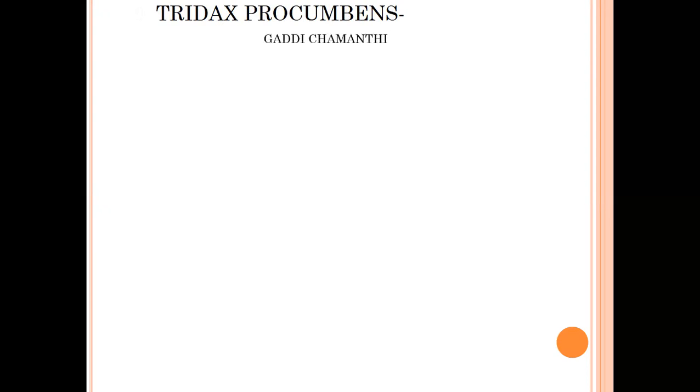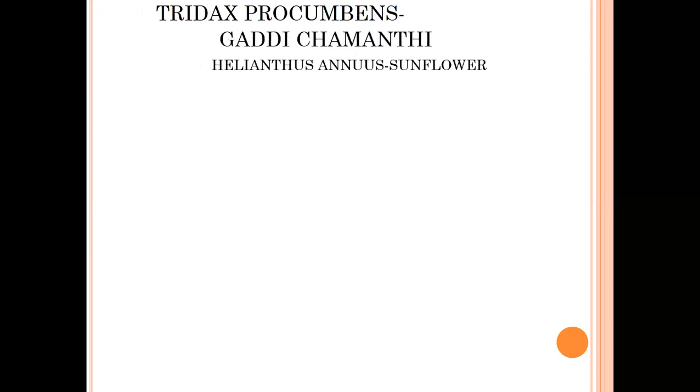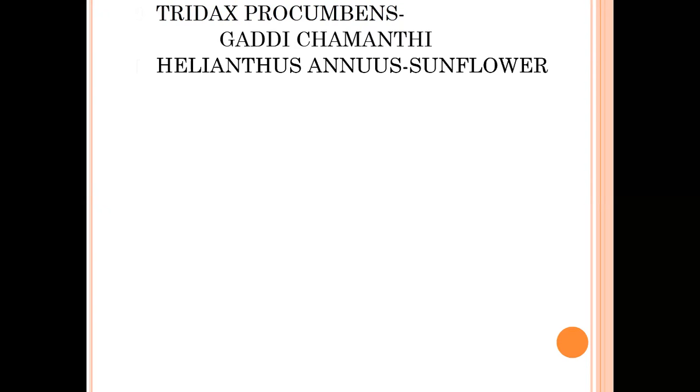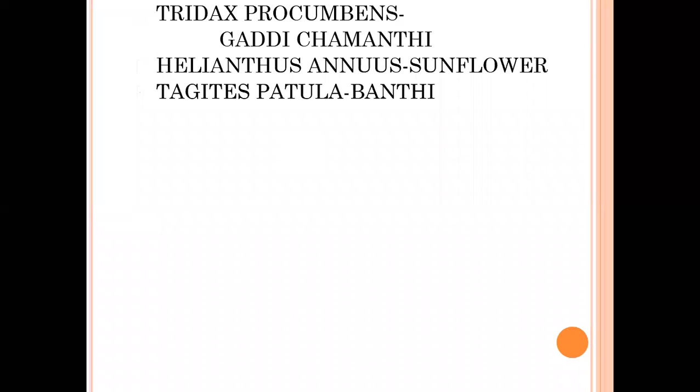Now let's discuss a few plants from the Asteraceae family for the explanation of vegetative characters, floral characters, and economically important characters. Tridax procumbens, Gaddi chamanti. Helianthus annuus, sunflower. Tagetes patula, banti or marigold.